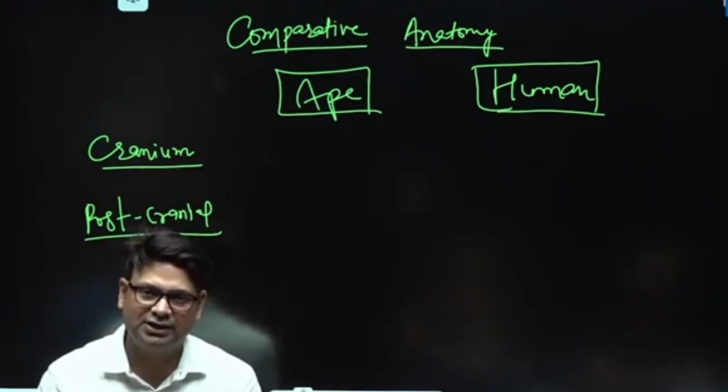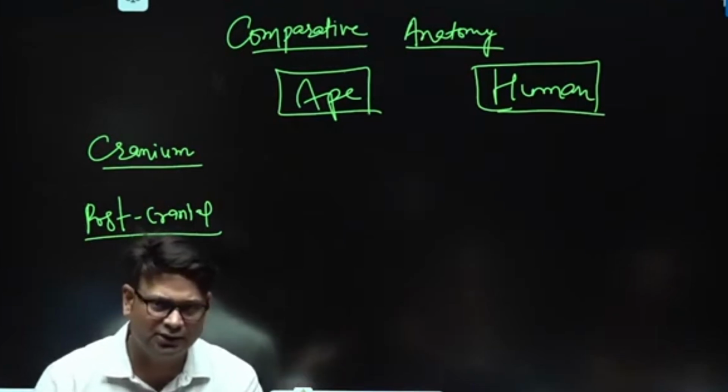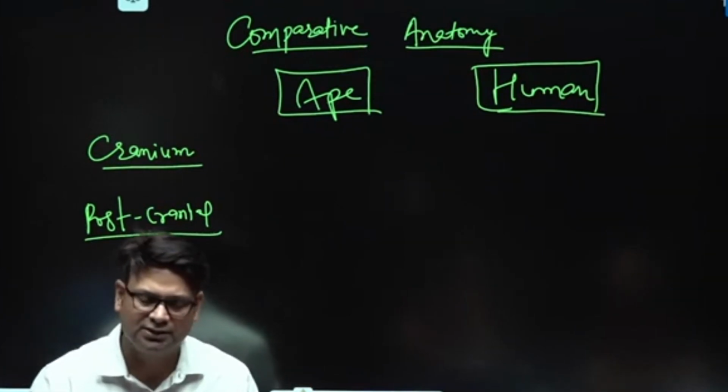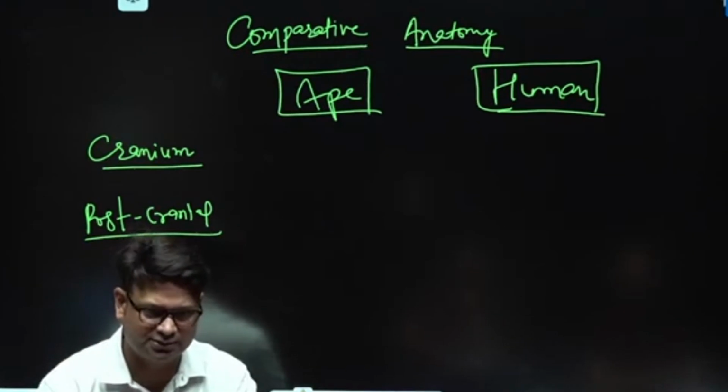Then we have a well developed linea aspera. They don't have a well developed linea aspera. Even our knees are specially designed for bearing this weight in the vertical position, right? They don't have this much.